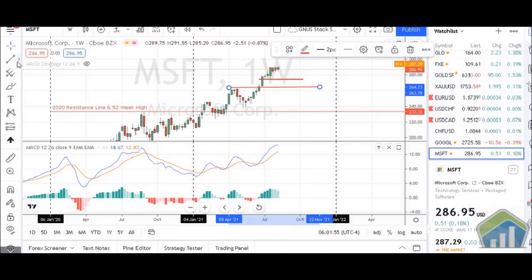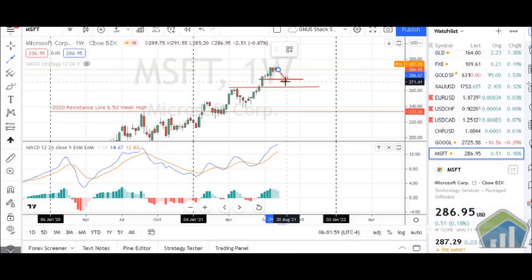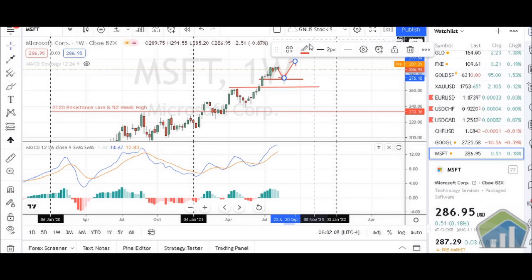And what we'll do is kind of show the arrows real quick. So it may drop down here, and then I would say from there we start seeing it head up, and we'll change that line to green a little bit.